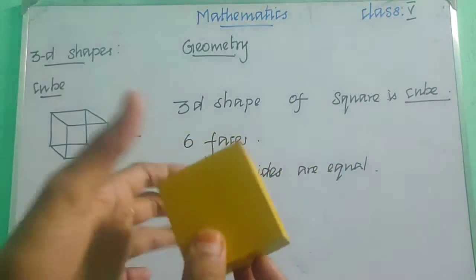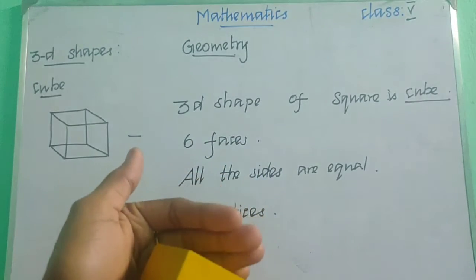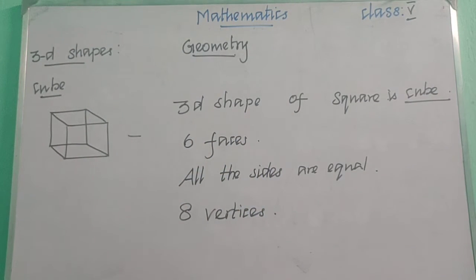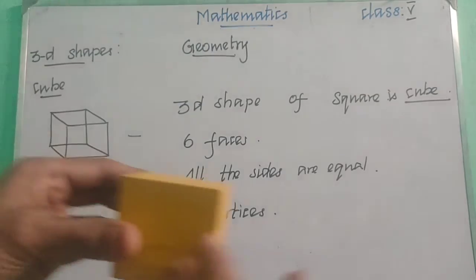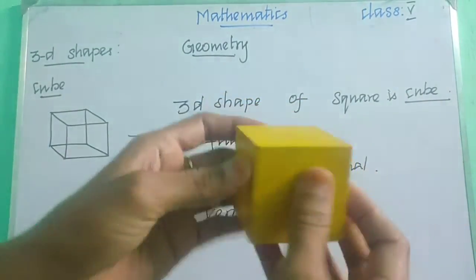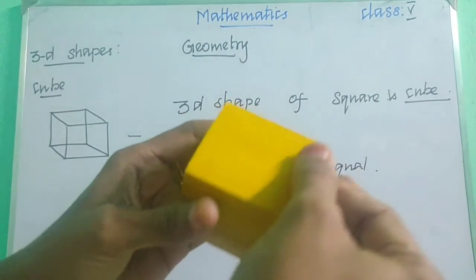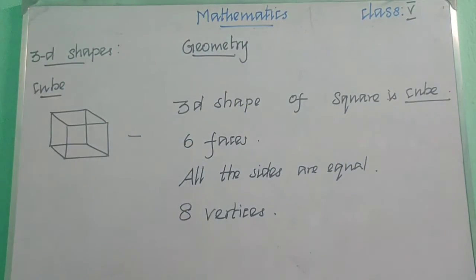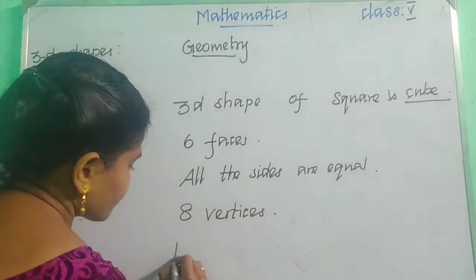Children, how many edges does a cube have? 12 edges. What is meant by an edge? This one is an edge, this one is an edge, this one is an edge. These are all the edges of a cube. So how many edges does a cube have? 12 edges.